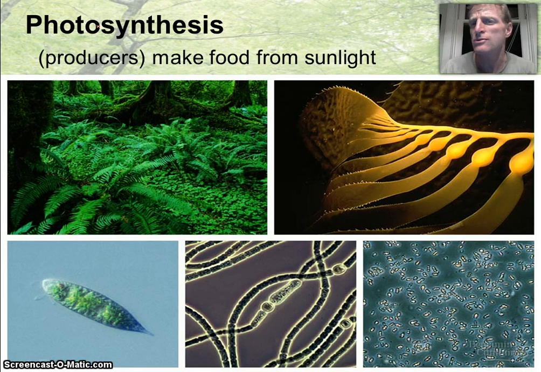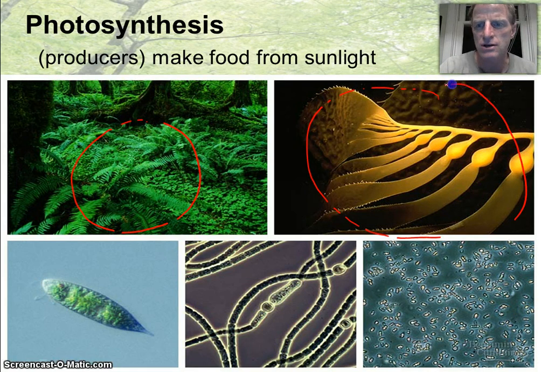it's how any producer, or sometimes we call them autotrophs. Auto means self, troph means food. Things that can make their own food. So yeah, we've got ferns here. They can photosynthesize, but this is actually a kind of brown algae called kelp. Kelp is also a photosynthetic organism, a producer.